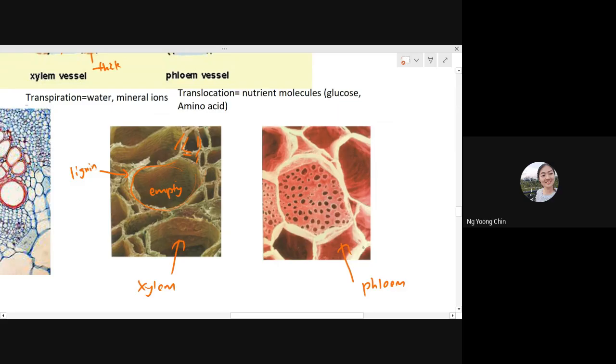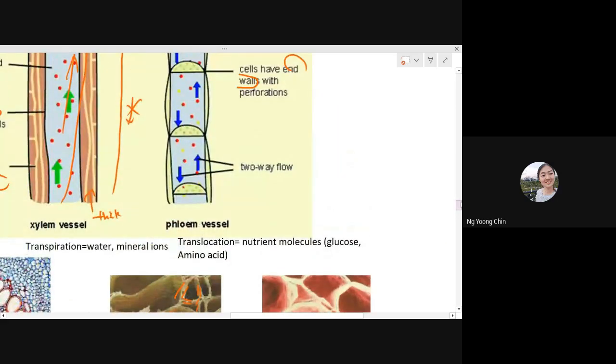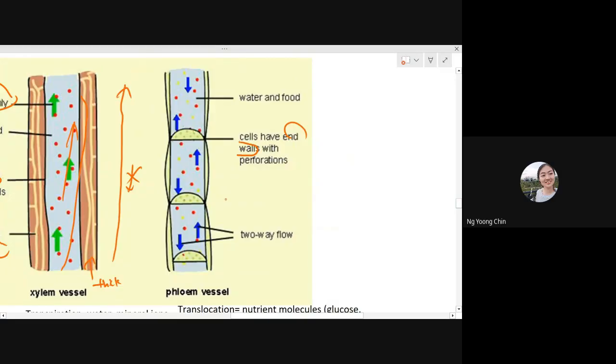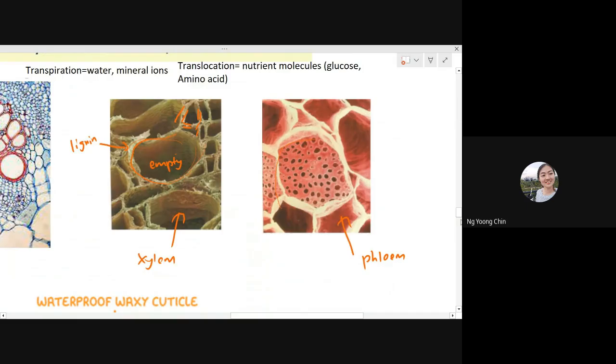Then how about the phloem? Phloem is this one, just like I showed you. Phloem has the sieve tube and the end wall, which is the sieve plate.